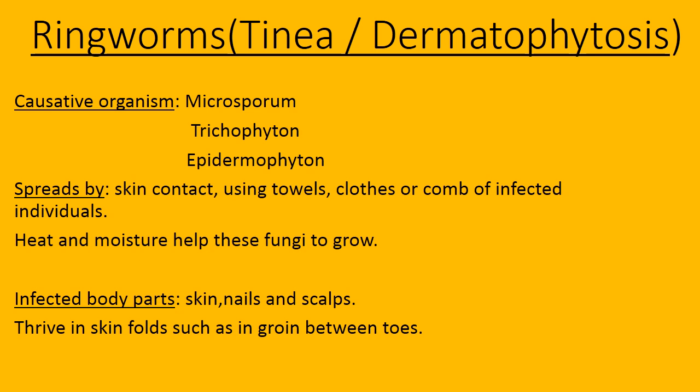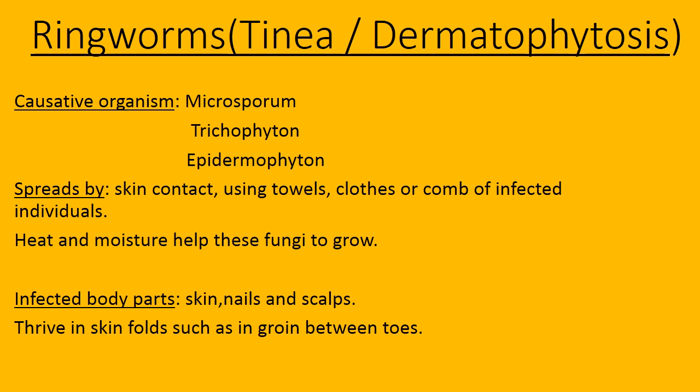Another way of spreading is through towels. So if you use the towels used by the infected one, you may get the infection. That chance is also there. And one more is clothes or combs used by the infected patient. So if you are using the clothes or combs used by the infected patient, there is a chance of getting infection, because the things used by the infected one contain fungal spores. So they will fall on your body also, and you will get the infection. By this, the pathogen will spread from one individual to another.